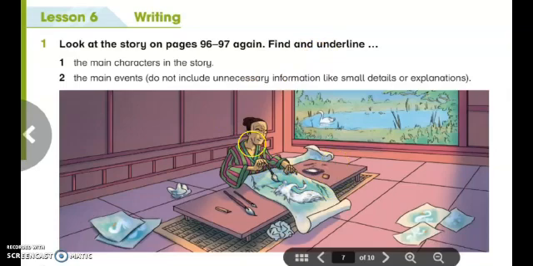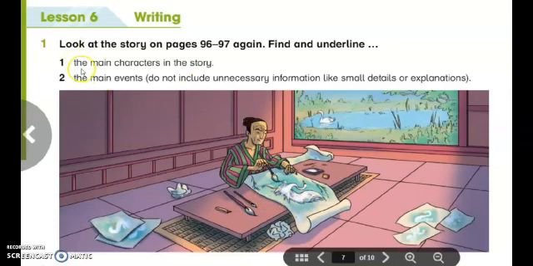First of all, my students, look at this picture. What can you see in this picture? Yes, we can see a man. Who is this man? Yes, he is the painter and his name is Cheng Li. Now, what is he doing? Excellent, he is painting. What is he painting? Excellent, he is painting a beautiful swan.